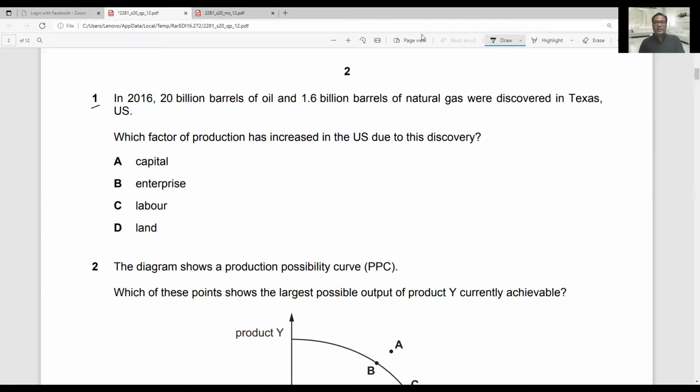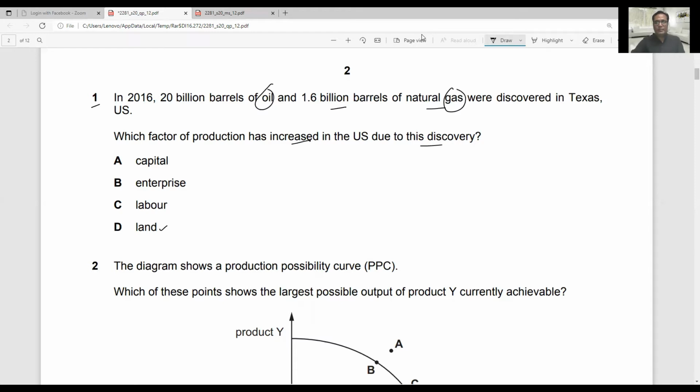And in 2016, 20 billion barrels of oil and 1.6 billion barrels of natural gas were discovered in Texas, USA. Which factor of production has increased in the USA due to this discovery of oil and gas? Oil and gas both are relevant to the primary industry, and they are part of land. So if we divide factors of production into land, labor, capital, then everything that comes under natural resources is a part of land. So we can simply move to the next question.